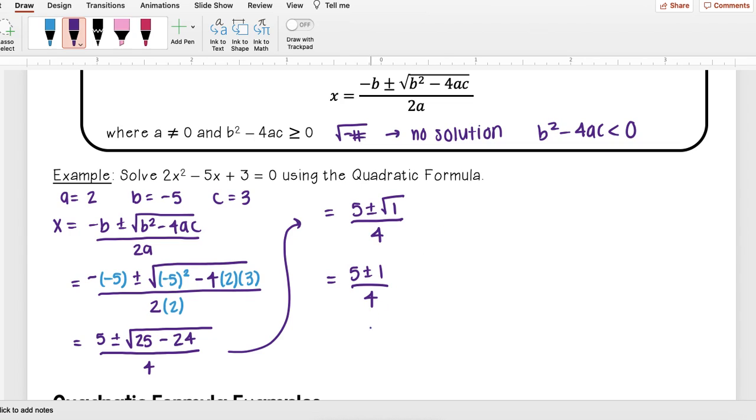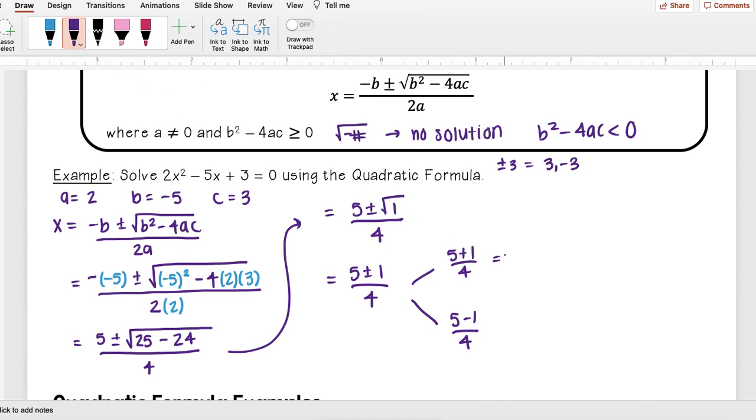And now here I'm going to split this off into two different answers. So this plus or minus, that really just means I'm going to have either 5 plus 1 over 4, or I'm going to have 5 minus 1 over 4. So for instance, if I had plus or minus 3, that's the same thing as 3 and negative 3. So I split that off into two separate problems.